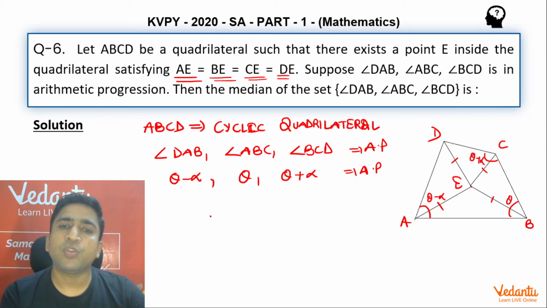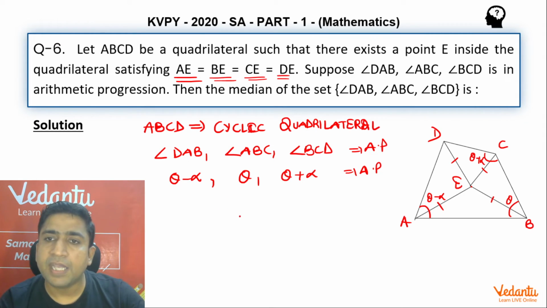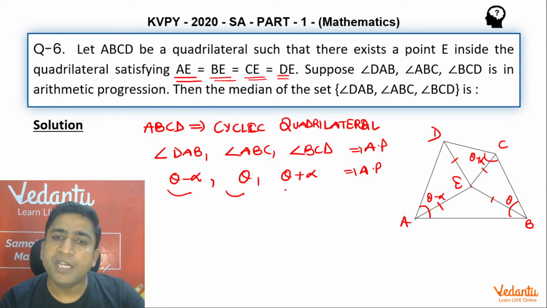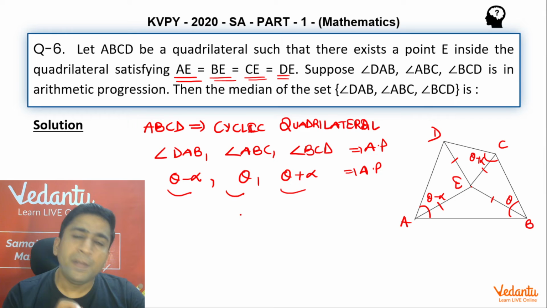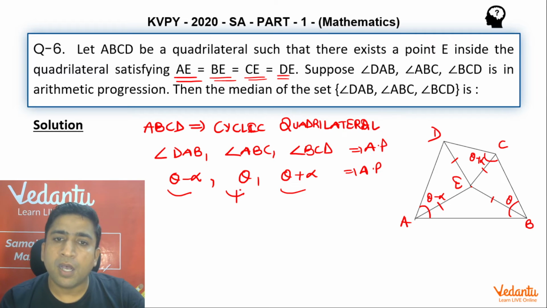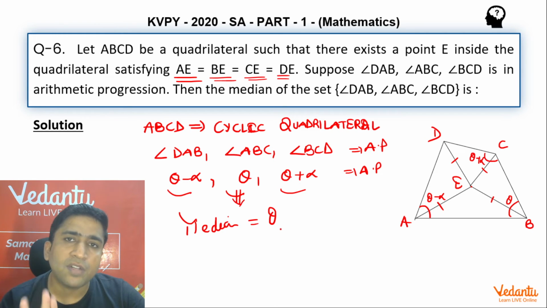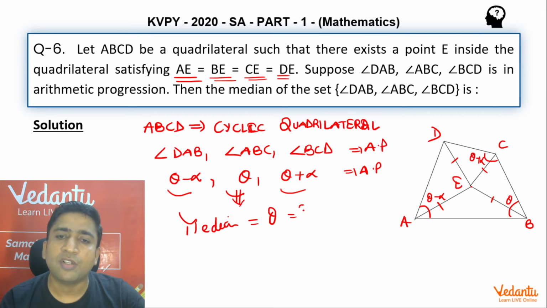Now my point is that the question is saying, tell me the median of this set of three angles: angle DAB, angle ABC, angle BCD. Guys, come on, tell me, if I talk about the median of these three angles, can I say the median is nothing but the middle angle if you write them in increasing or decreasing order? Either way, the median position angle is going to be theta. So the median of this set is theta. All I am interested in is finding the value of theta. How am I going to do that? A very simple thing.